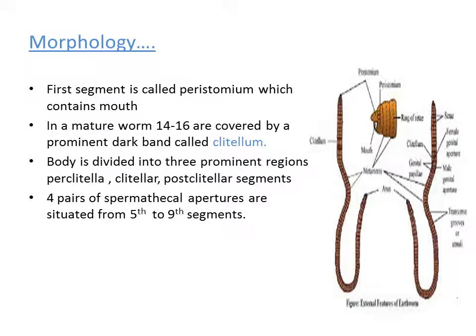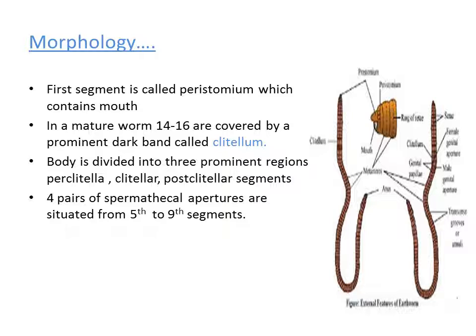These apertures are also very helpful for the process of reproduction. We will come to know about the function of these structures in the upcoming classes. When we are studying the reproductive system of this organism, we will understand the actual function of these apertures. So now just understand the position of the spermathecal apertures.